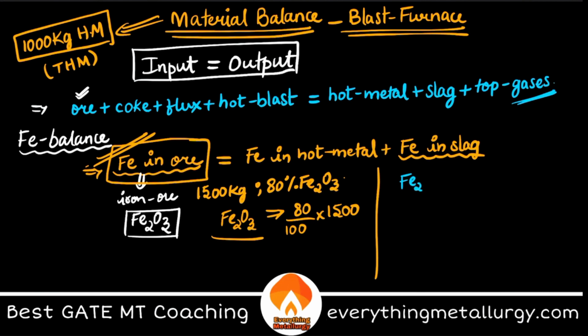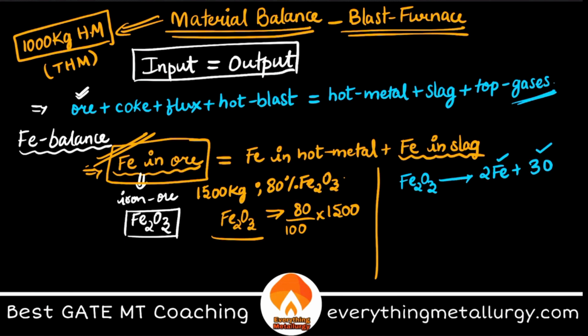So Fe2O3. Here you have 2Fe plus 3 by 2 O2. Or you can simply write 3O for easy calculation purposes. So here you can say that 1 mole of Fe2O3 contains 2 moles of Fe and 3 moles of O, or 3 by 2 moles rather, because it's O2. Okay, but we can also do this with weights.